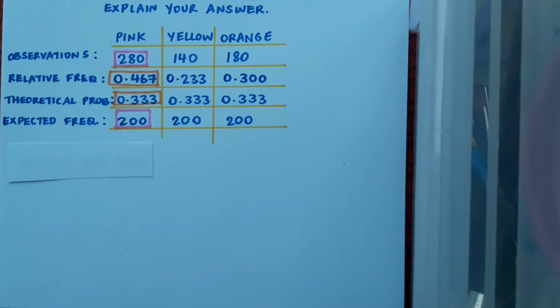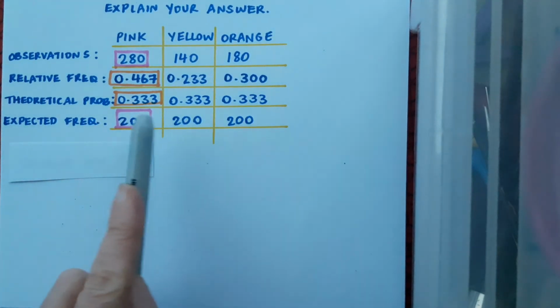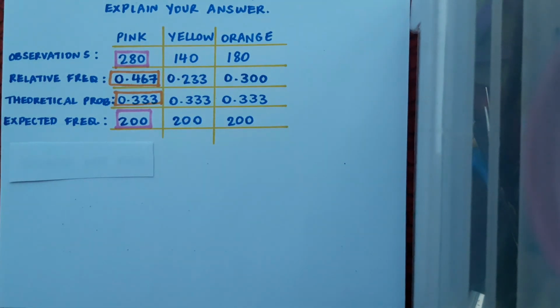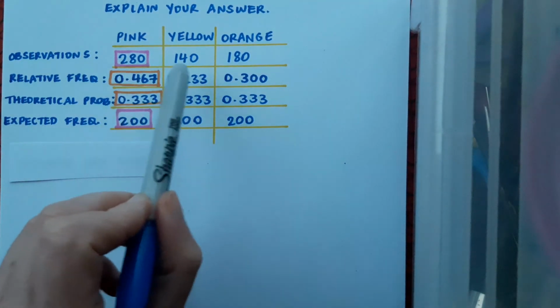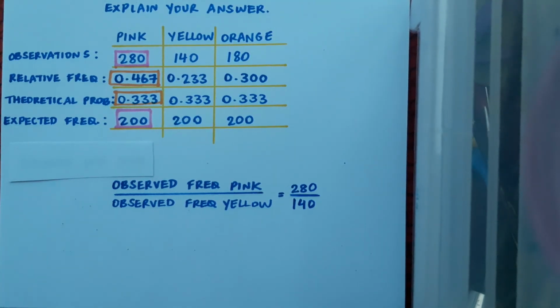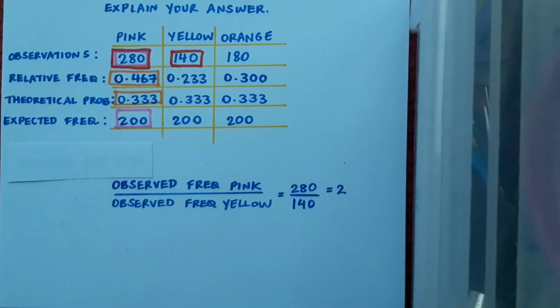One final possible approach is to compare within the observations themselves. Note that in our expected frequencies, pink, yellow and orange should all happen 200 times, again if the spinner was fair. But clearly some of the observed results diverge quite broadly. We can relate these by putting the observed frequency of pink, for example, over the observed frequency of yellow. And I'm choosing those two particularly because they're the highest and lowest observed outcomes. And when I calculate that, it comes out as 2. So actually the number of times pink happens is twice as many as the number of times that yellow happens.